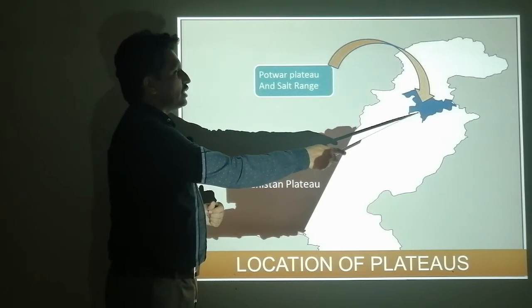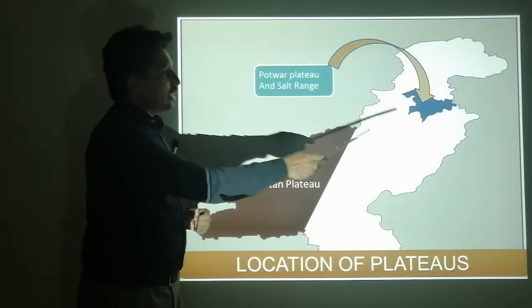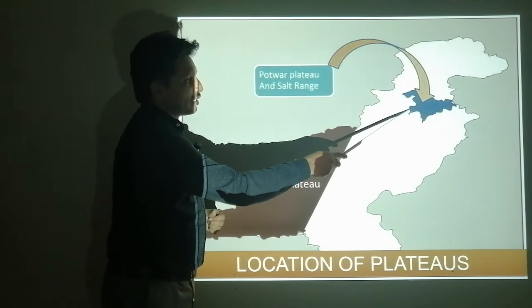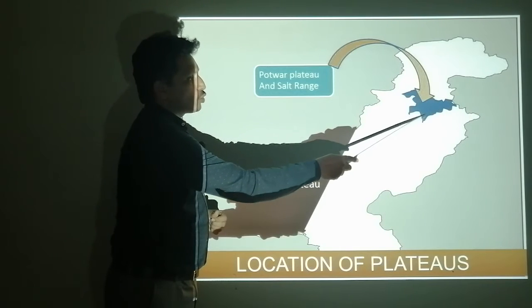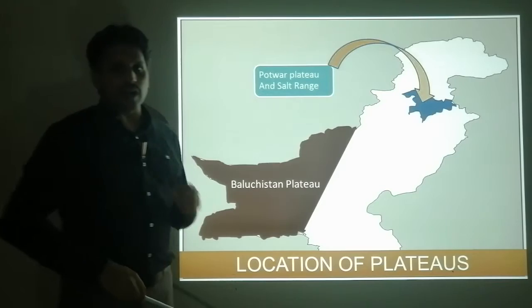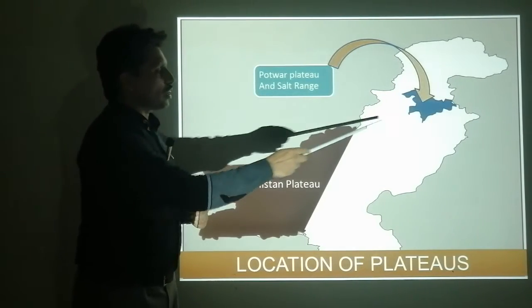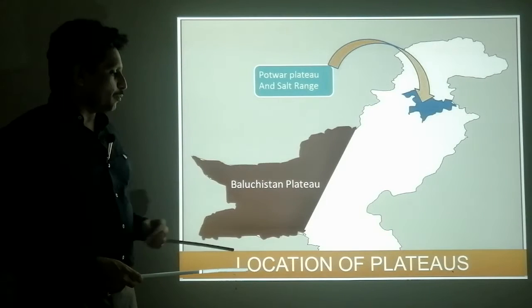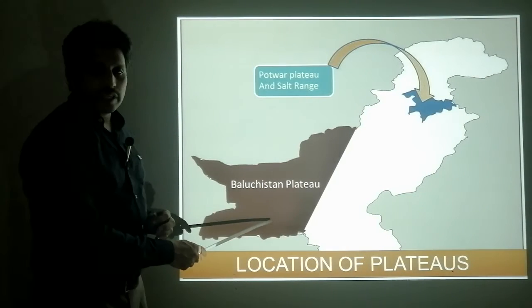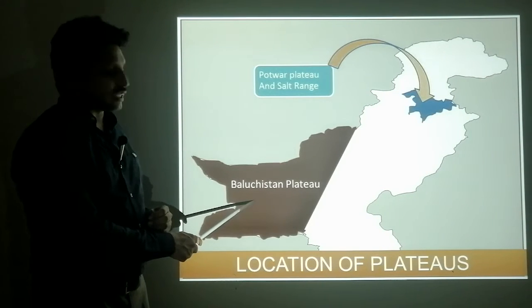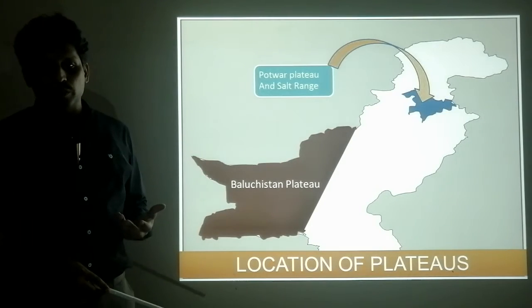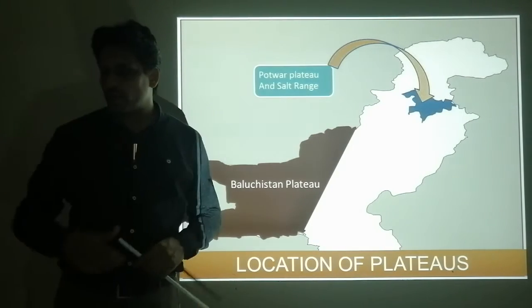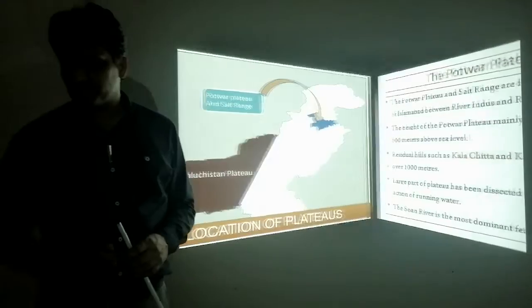One in the northern Punjab is called the Potwar Plateau, and its southern part is called the Salt Range. So the Potwar Plateau and Salt Range are located in northern Pakistan, and in the southwest of Pakistan there is the Balochistan Plateau, or you can call it a province.